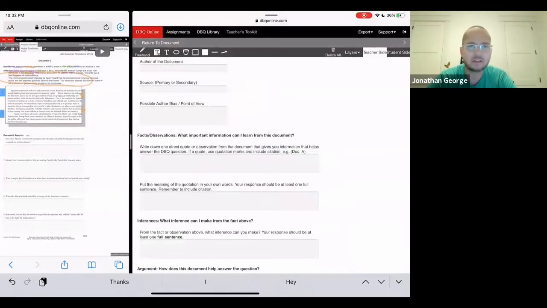Okay. So find a quote that, for you, really hits this and directly answers this question or helps us answer this question. Find that quote in the text. You can copy and paste it and then just put in parentheses document C, just to make sure that you're citing that information. And then you're going to go down, and feel free to pause it while you do that, and then come back and continue with this assignment.